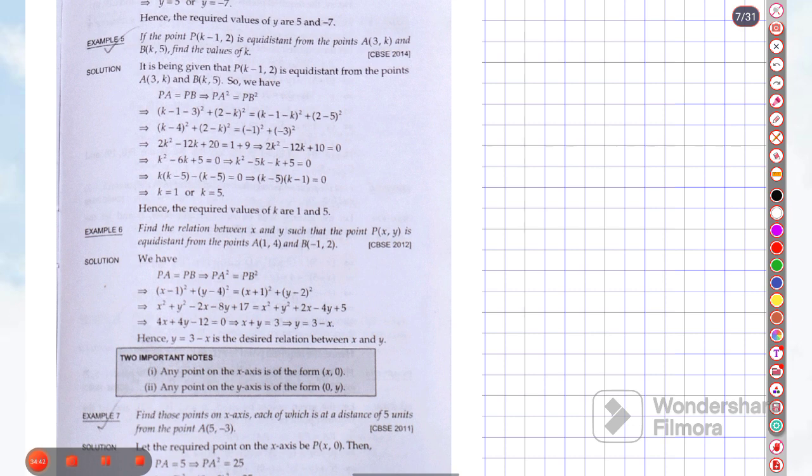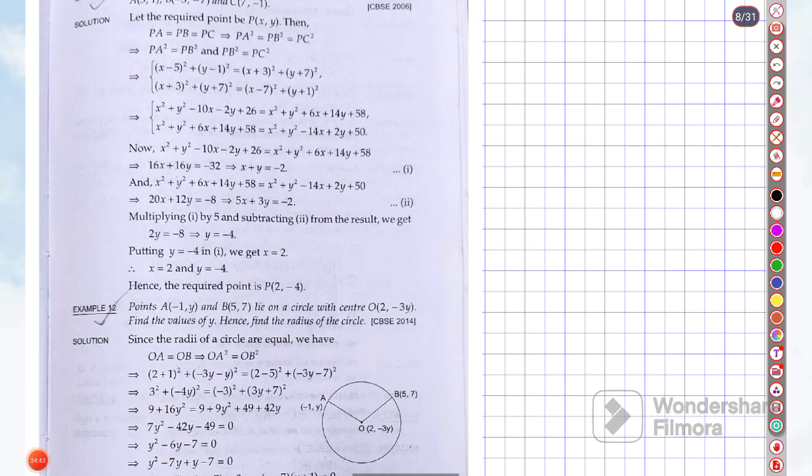Next problem. I am just discussing some sample questions. Okay, just a sample question.